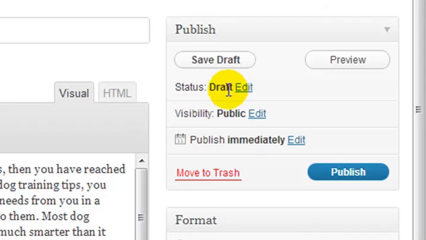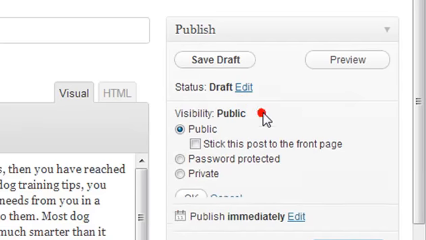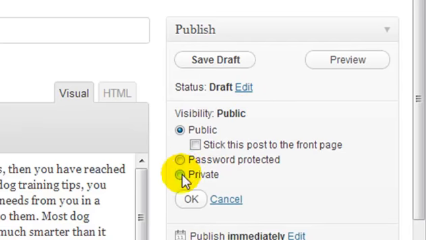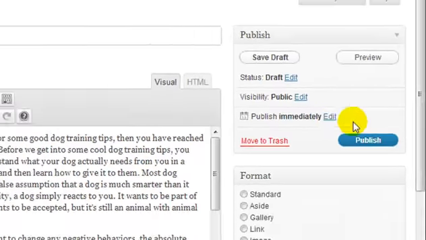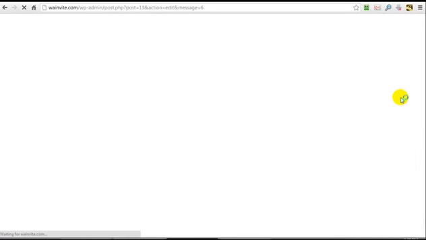Now we have some options here. We can just save it as a draft and come back and edit it later. Or there's different options. You can make it private and stuff, but I recommend you just publish it. Or you can schedule it to be published at a later date. But we're going to publish this and see what it looks like.